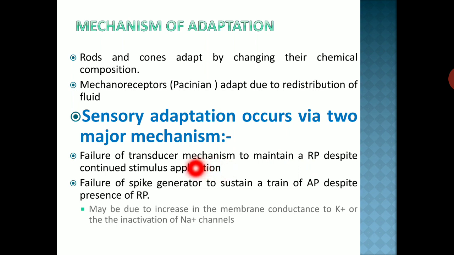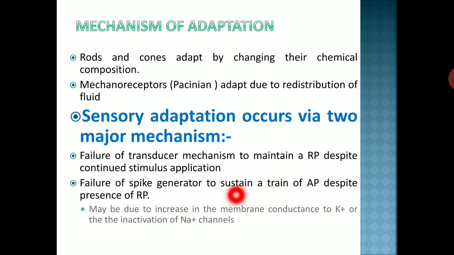Another is failure of the spike generator to sustain a train of action potentials despite the presence of receptor potential. Here the receptor potential is produced and maintained, but it is not able to sustain a train of action potentials. So there are two reasons for adaptation.